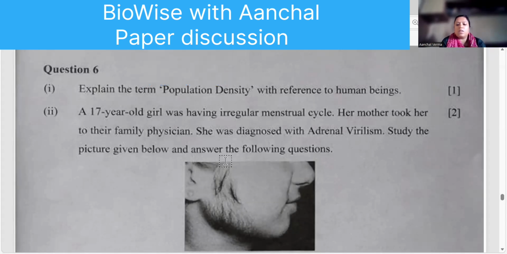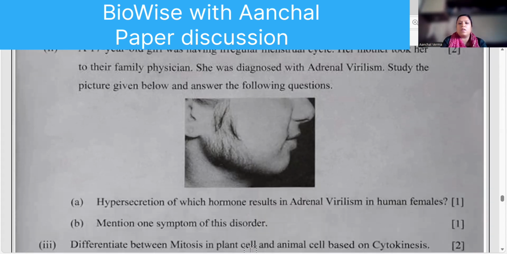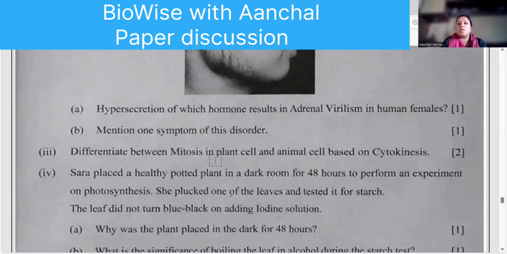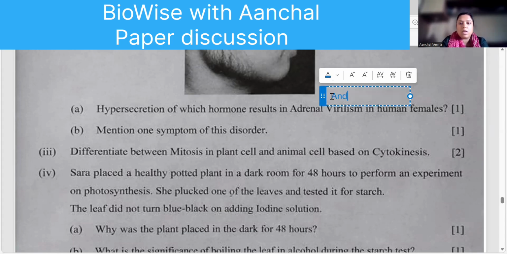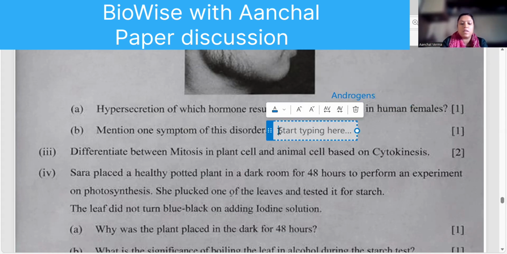Okay. A 17-year-old girl has got irregular menstrual cycle. Her mother took her to the family doctor and she was diagnosed with adrenal virilism. So hypersecretion of which hormones results in adrenal virilism? Androgens. Yes. And symptoms, you can see the symptoms: facial hair, mustache. That is, male characteristics are seen in the females.